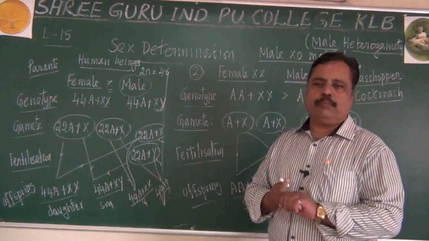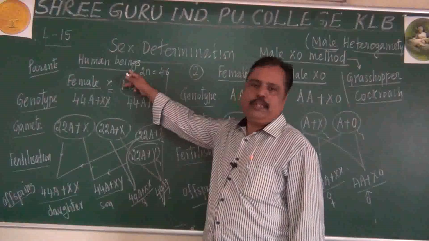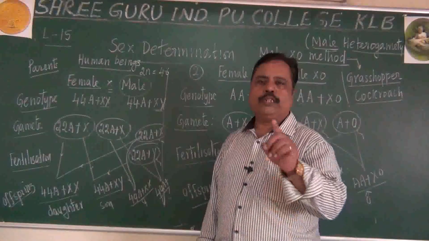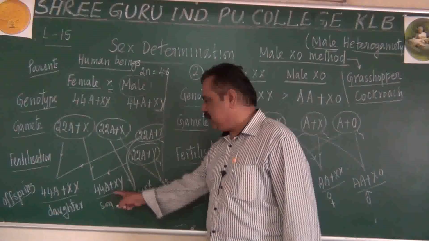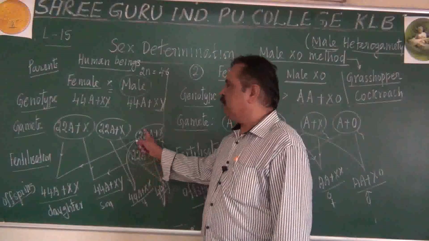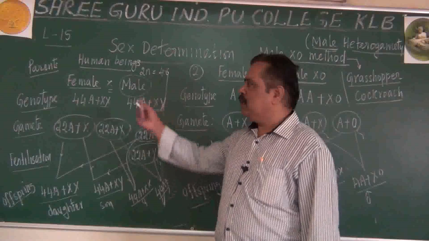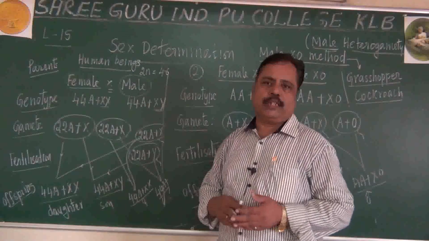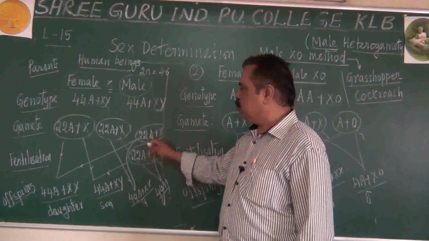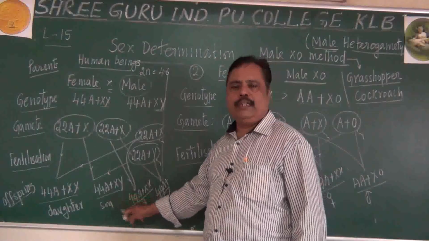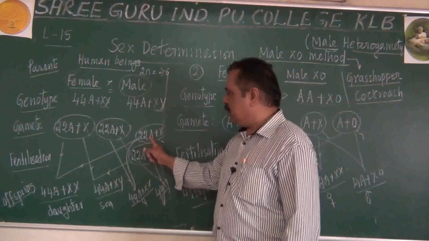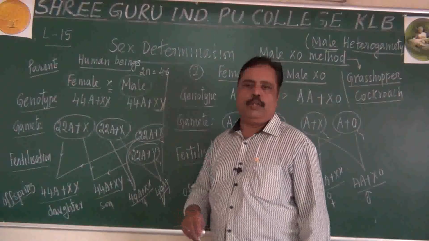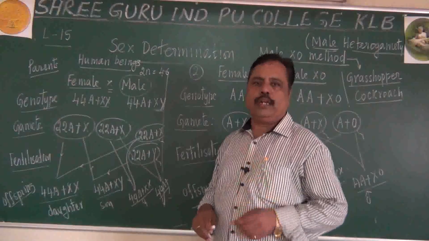What is the example for male XY? Human beings. In the human population, we follow the XY method. Who is responsible for determining the sex of the child? It is the father, not the mother. The mother should not be blamed for giving birth continuously to female children. It is the type of sperm which determines the sex of the children, in the case of the human population and Drosophila also.